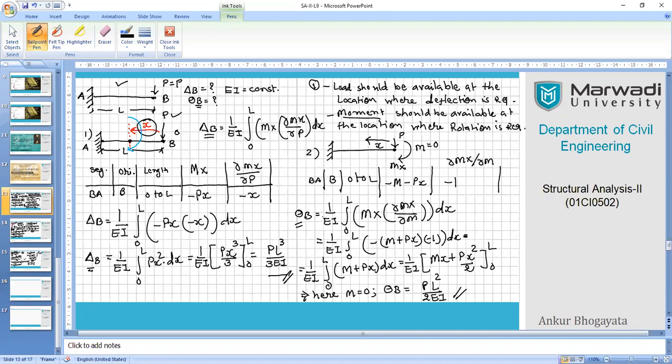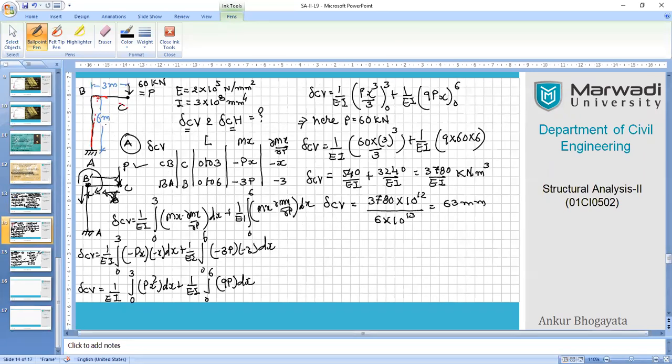In the first numerical practice, we took the help of the fictitious moment and calculated the deflection at point B as well as rotation at point B. In the second numerical, we took the help of the fictitious force and calculated the deflection of the corresponding point in both directions, horizontal and vertical. Since we didn't have a horizontal force corresponding to the point, we applied the fictitious force over there.